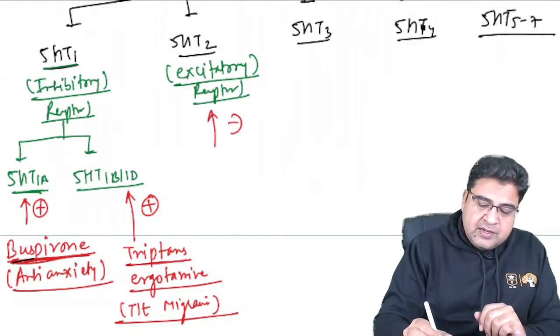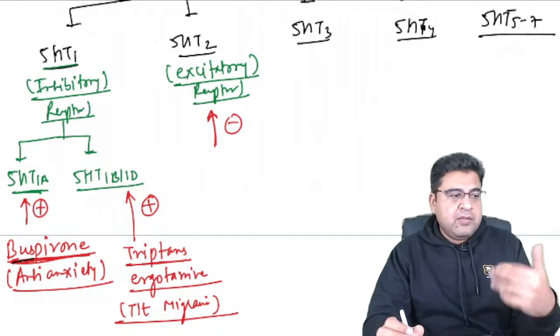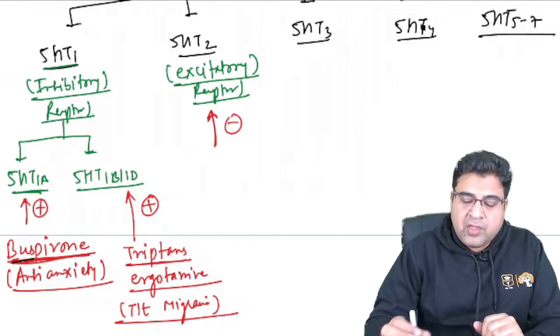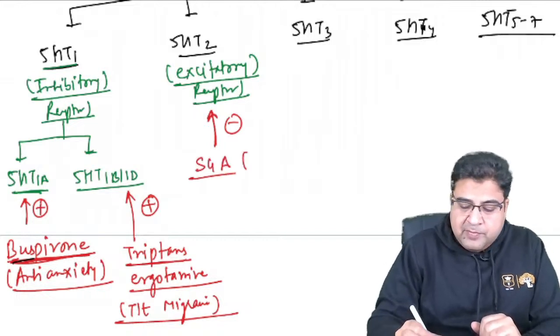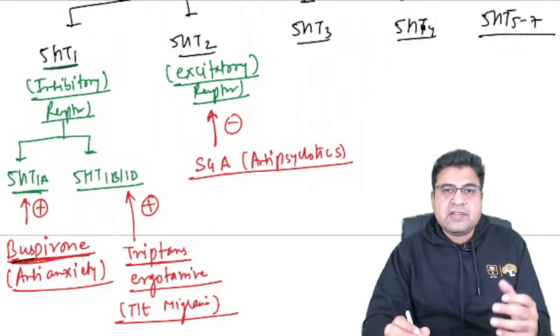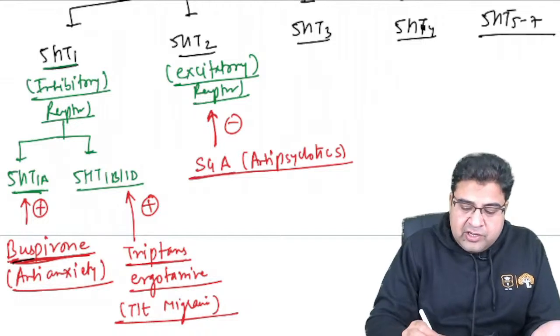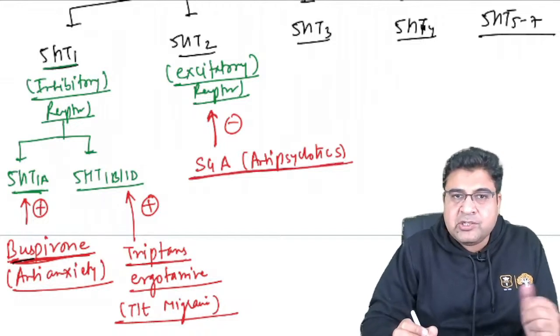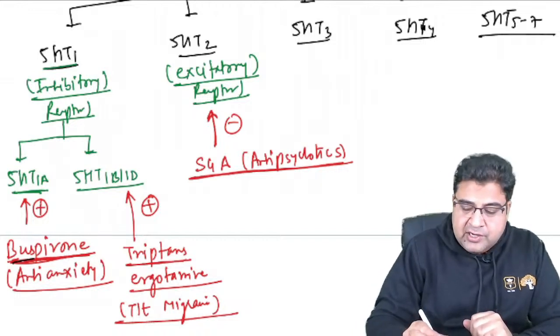So we have medicines that will act on the serotonin 2 receptor and block it, which can lead to inhibitory changes in the body. For example, we have the second generation antipsychotics, like clozapine and olanzapine. Second generation antipsychotics act on the serotonin 2 receptor of the brain and can stabilize the brain neurons.